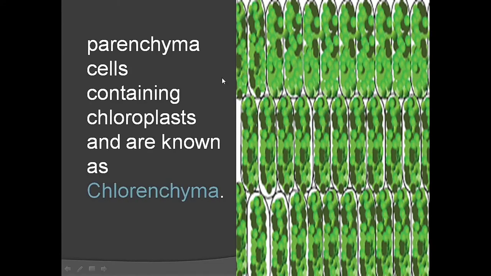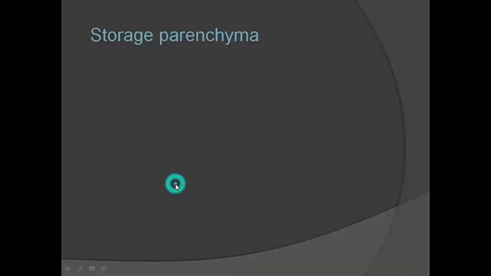Here what we see is chlorenchyma. When the parenchyma cells are filled with chloroplasts, they are called chlorenchyma. The chlorenchyma is involved in photosynthesis. Parenchyma cells containing chloroplast are known as chlorenchyma.